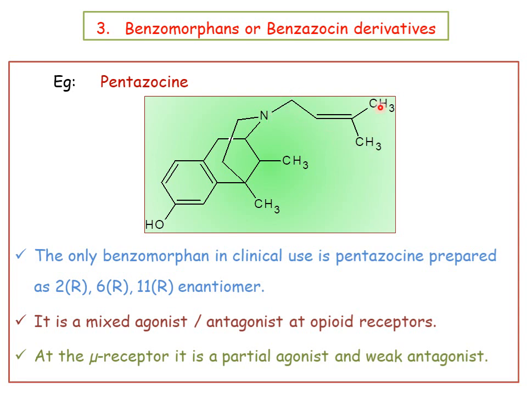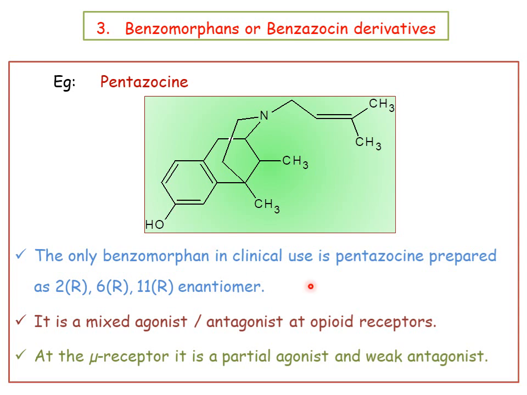Here it consists of a pentene chain. So there is one change. Another is that there is a lack of the cyclohexane ring. Wherever the cyclohexane is attached, the respective carbons are attached with two methyl groups to give pentazocine.